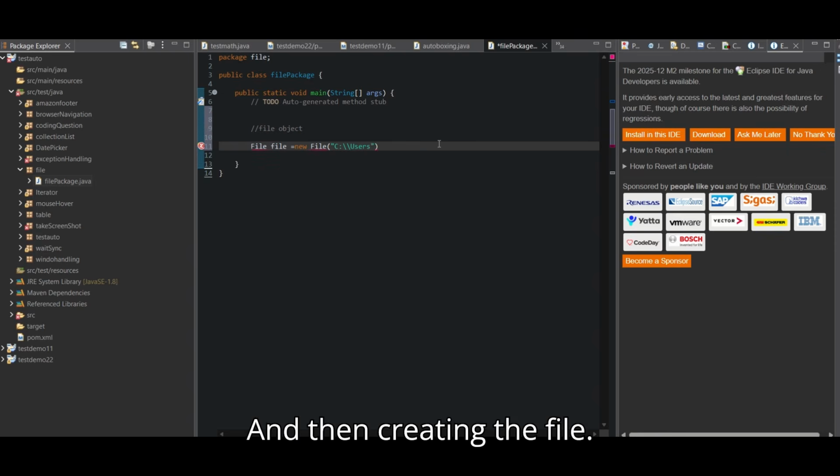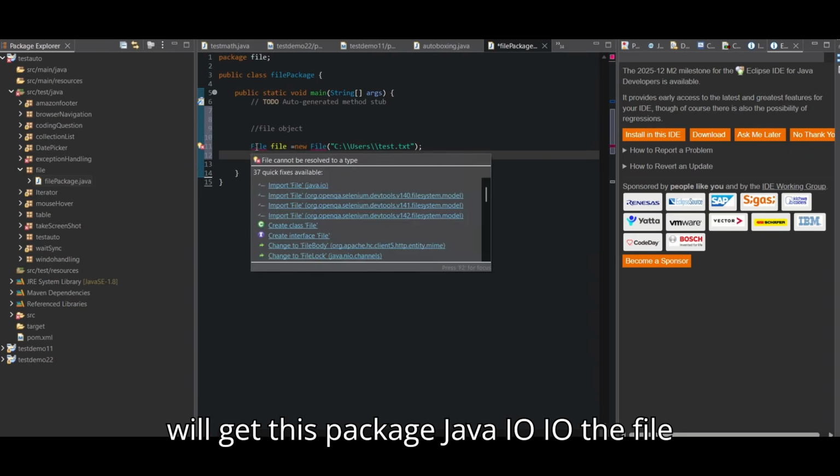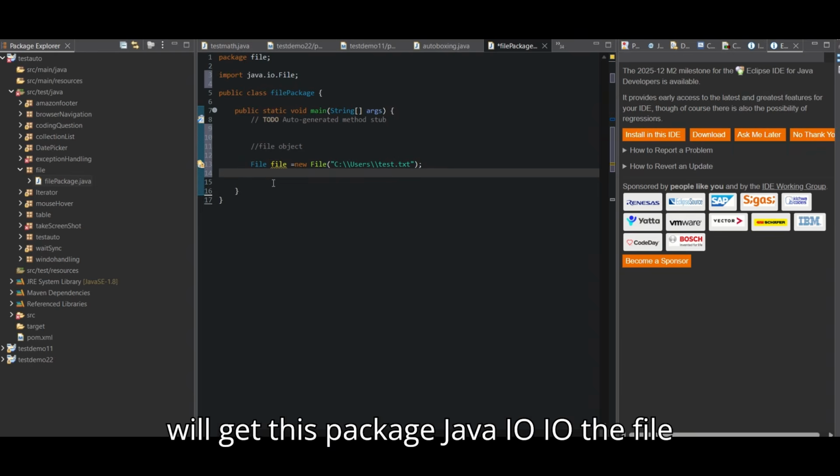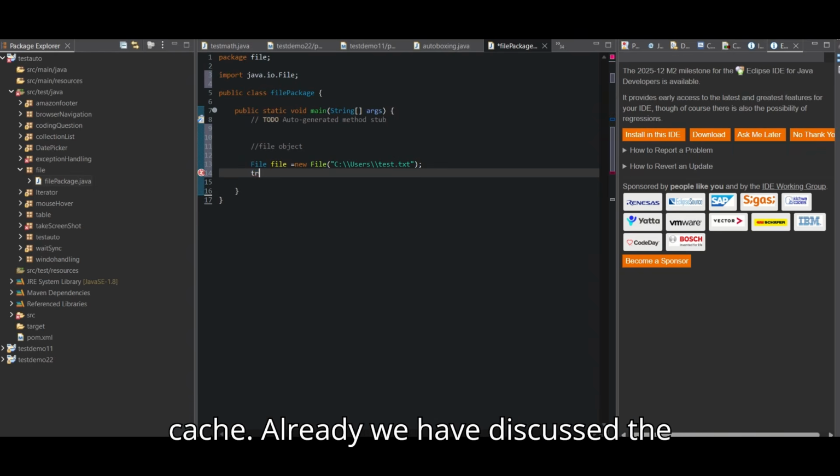And then the file we are creating, let's suppose test.txt. Then we hover over File and we get the package java.io.File, which we have added. Now the package we have added, then use try catch.